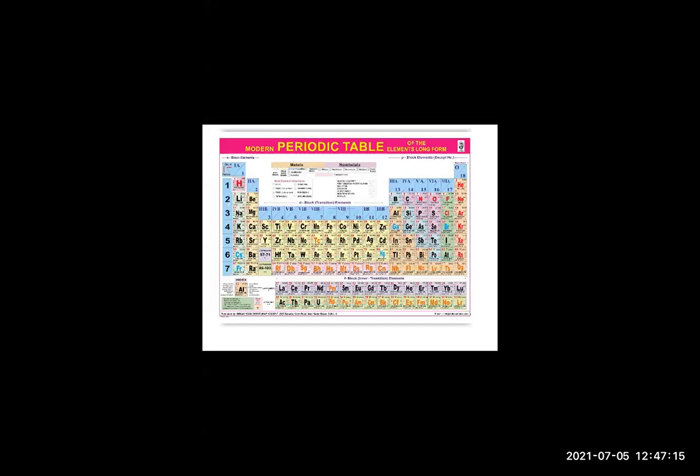So questions can come. Which halogen is found only in gaseous state? Given the names, you can write fluorine and chlorine. Which halogen is in liquid state? Yes, bromine. And which is the halogen in solid state? Iodine. So this way you can prepare. Objective type questions can come like that.